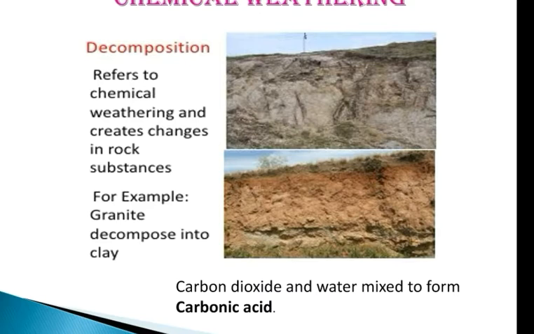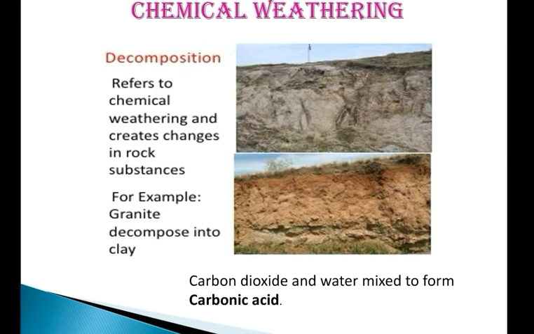So H2O plus CO2 makes carbonic acid, which is H2CO3. Finally this carbonic acid makes various alterations or chemical changes in the minerals found in the rocks. Chemical weathering is done in this way.